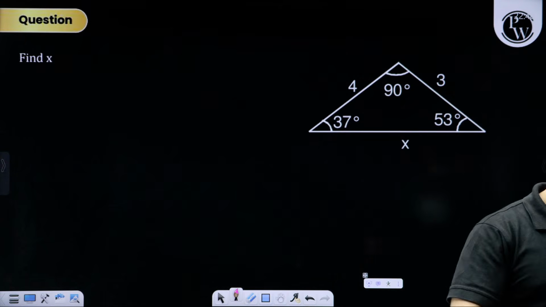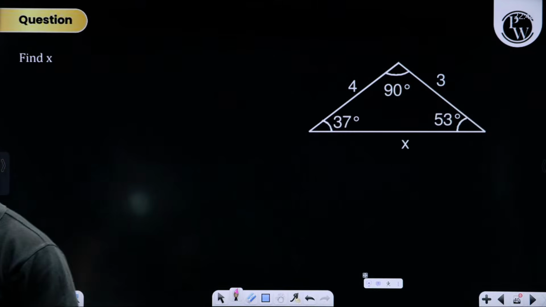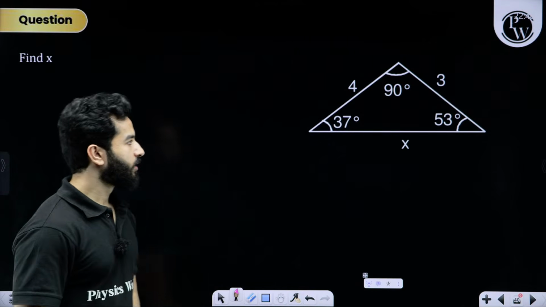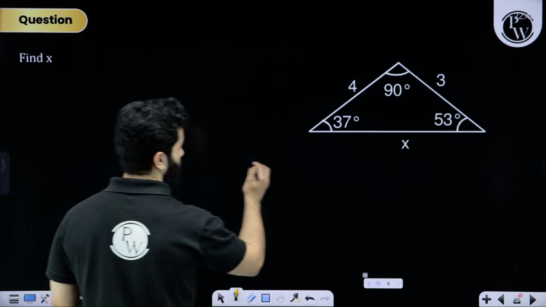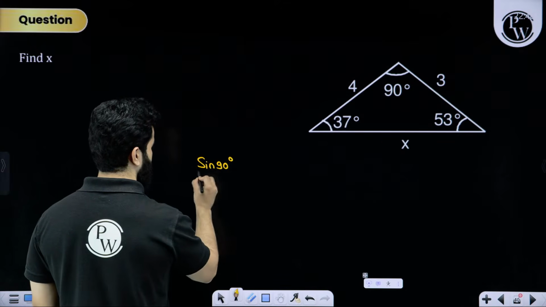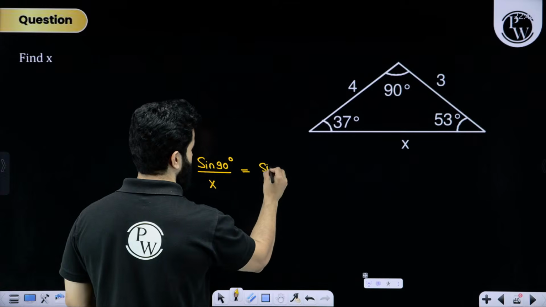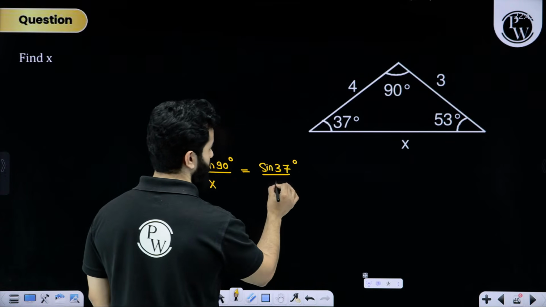Find the answer for this one. We need to find out the value of x. So sine 90 degree divided by x is equal to sine 37 degree divided by 3.